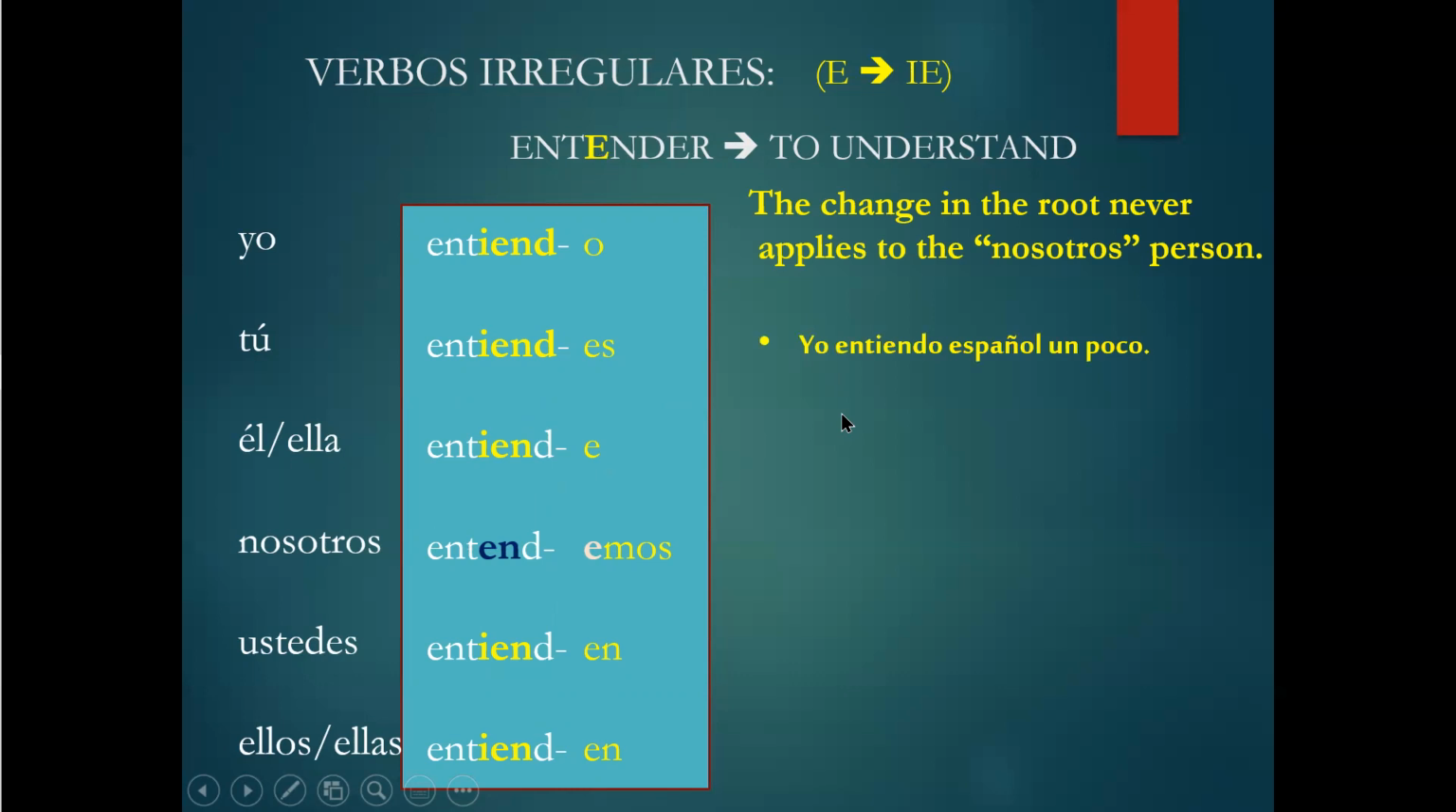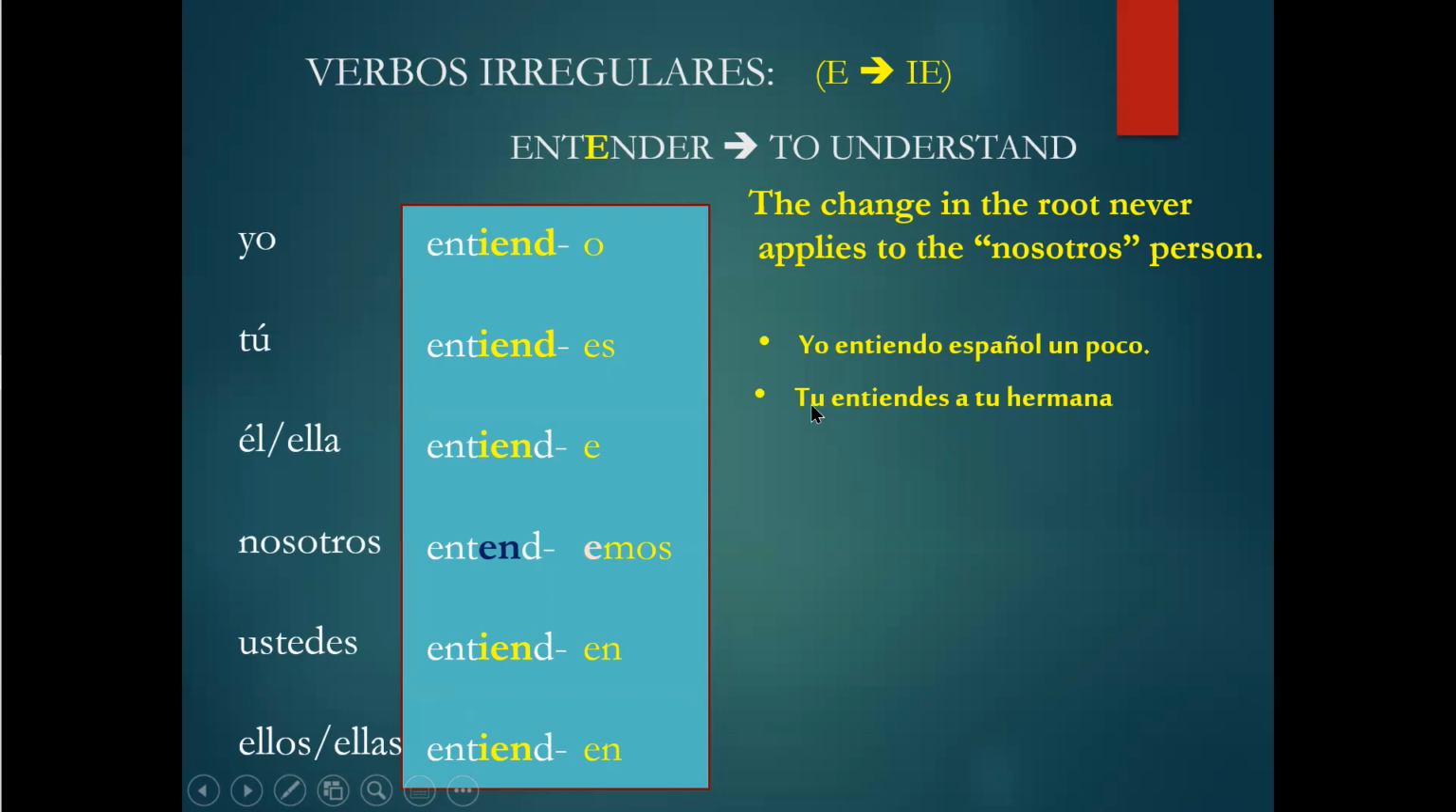So I'll give you some examples. Yo entiendo español un poco. That means I understand Spanish a little bit or a bit. Yo entiendo ruso. ¿Tú entiendes italiano? Do you understand Italian? ¿Entiendes tú hindú? Do you understand Hindi? And so on. So let's see another way that we can use it too. ¿Tú entiendes a tu hermano?